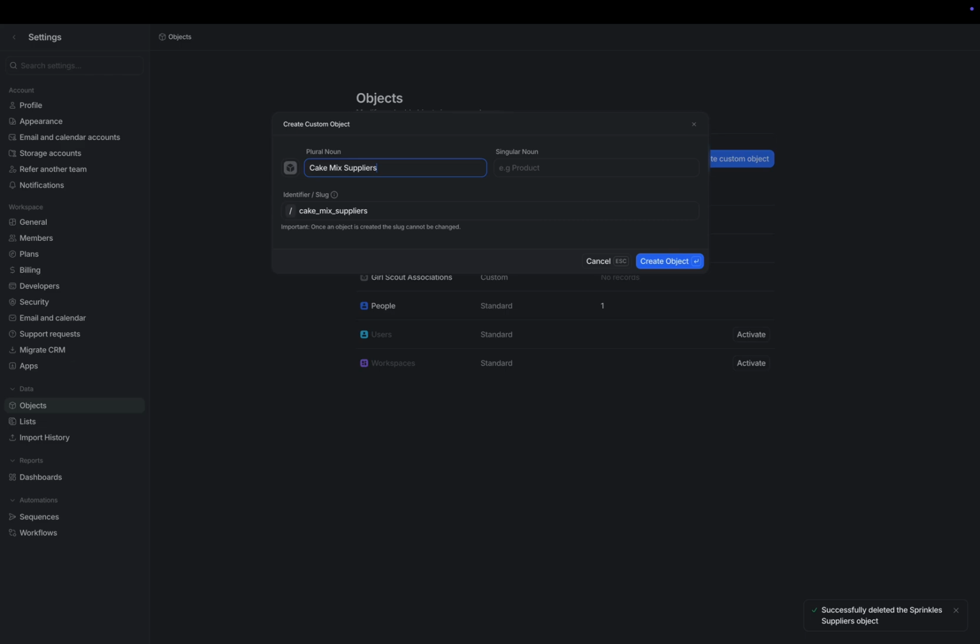The data held inside these tables needs to be pretty different to actually warrant the creation of a new custom object. In this case, it is warranted because cake mix suppliers are going to have unique attributes that are not going to apply to every company. But if I was just going to create an object to say vendors, for example, I would argue this is actually better captured in a list, which we can associate to the company's object, given that vendors is likely a homogeneous set of attributes as compared to cake mix suppliers.